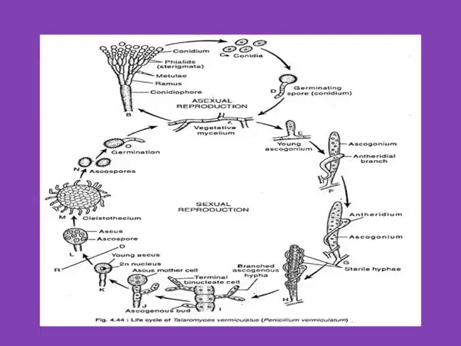At the time of germination, a germ tube is formed. This germ tube elongates, branches repeatedly and forms vegetative hyphae. With further development of the vegetative hyphae, aerial hyphae are formed, and after the development of aerial hyphae, conidiophores, sterigmata and conidia are formed. So this is the life cycle of Penicillium.